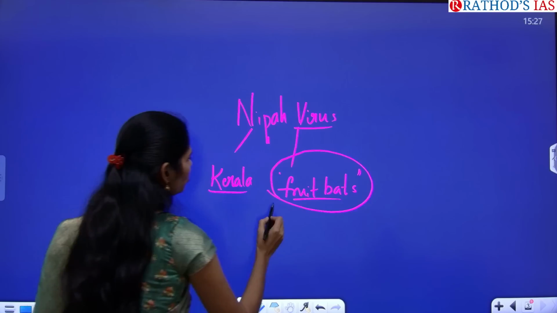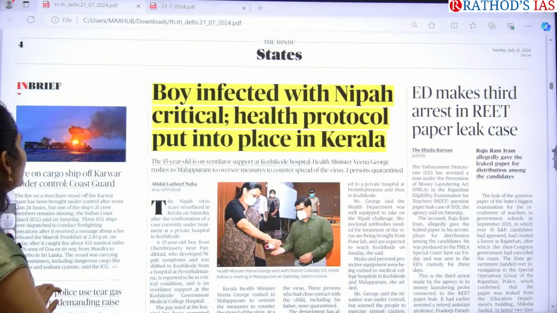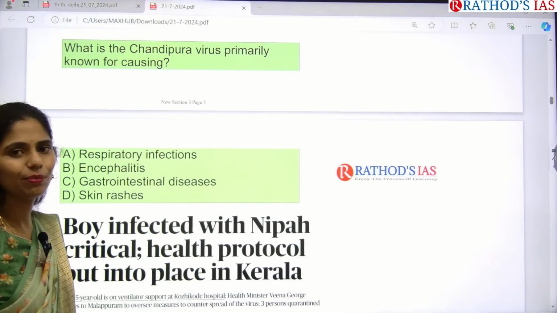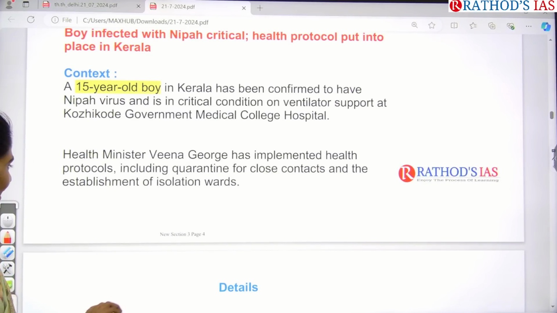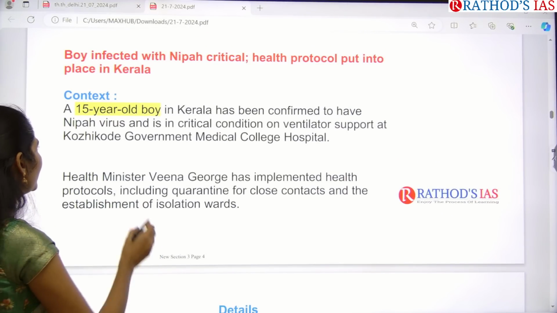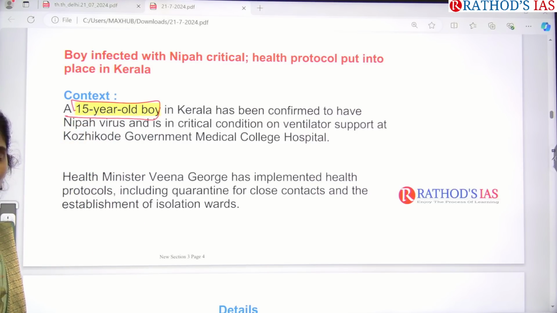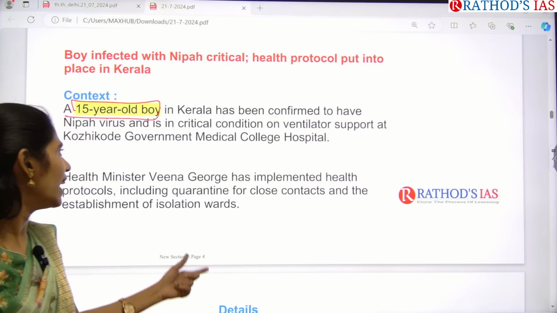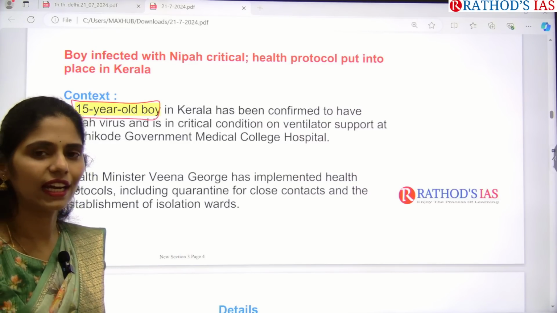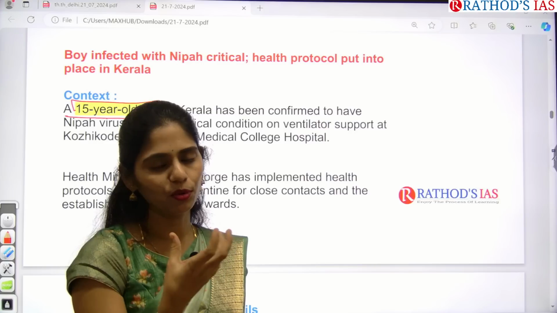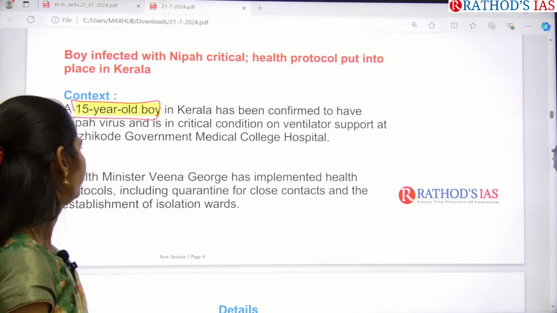And here you have to understand clearly about these fruit bats. Okay, let us see this article, and this is again important from your science and technology point of view, from communicable disease. This article says that a 15-year-old boy in Kerala has been confirmed to have Nipah virus, and he had been admitted to the hospital, and now he is in a very serious condition where he is on ventilation support. Ventilation is nothing but oxygen support given artificially.